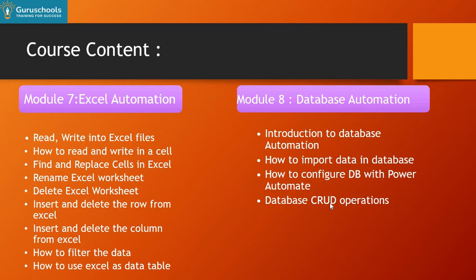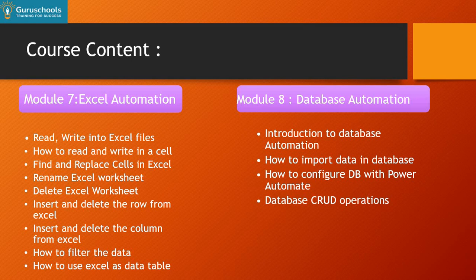We have these points added into module 6. And then we'll move to module 7, which is related to Excel automation. Excel automation covers how to read data from Excel and write data. We also have a lot of other things, like how to insert and delete rows, how to add and remove columns, and how to use filters. And if you have huge data in Excel, how can we use Excel as a database? That is also covered during Excel automation.